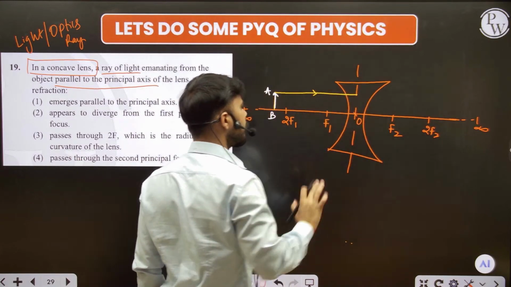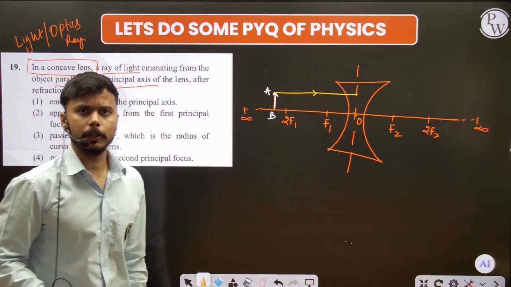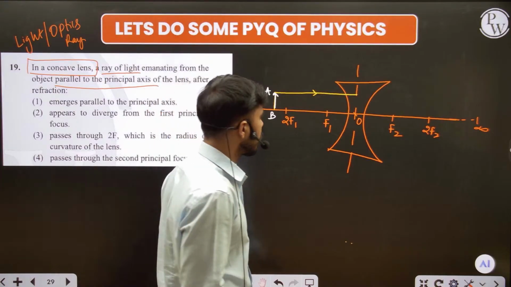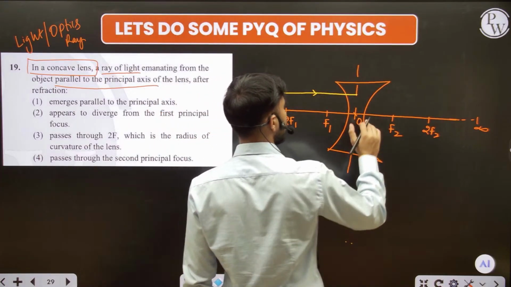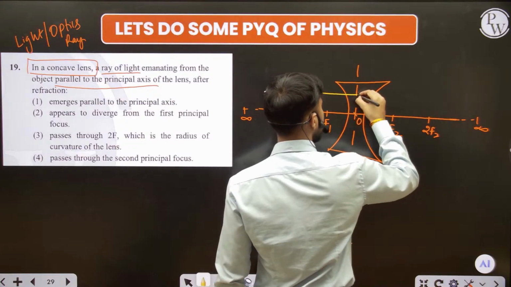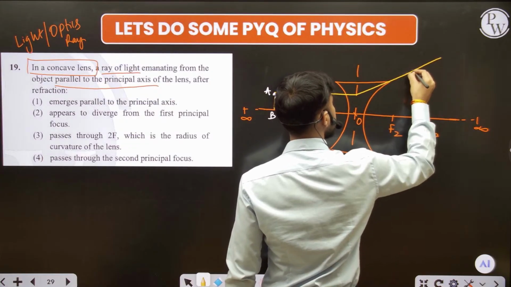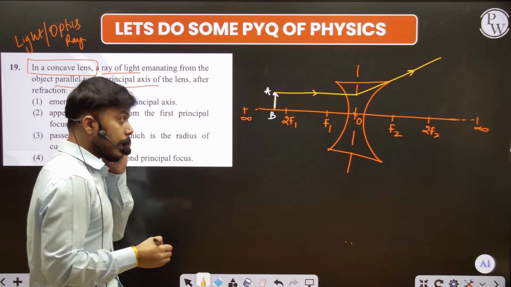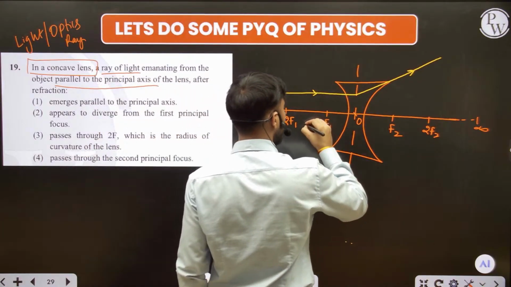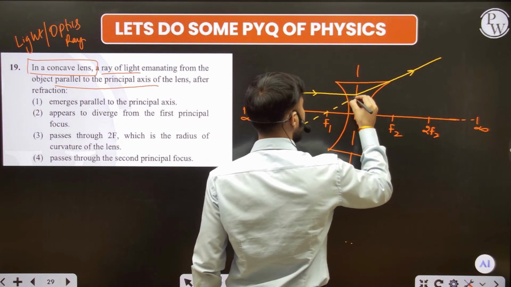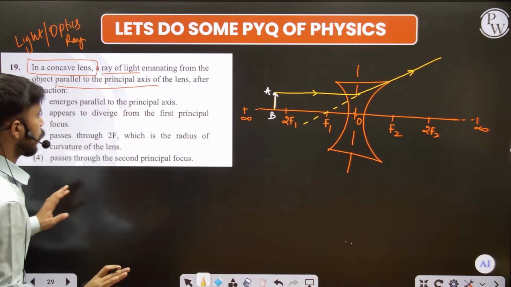If it's coming parallel to the principal axis, then what happens? Simply, it gets diverged, because it is a diverging lens. And if we extrapolate it, then it extrapolates back to F1. Now read the question.